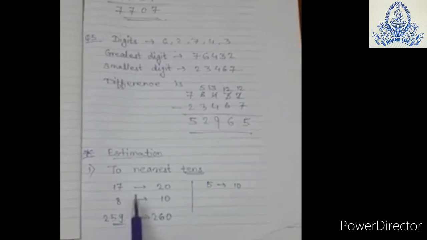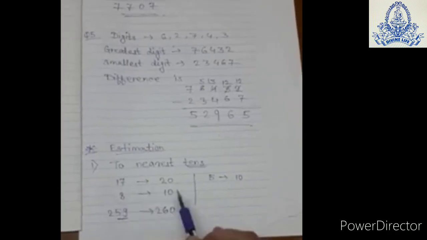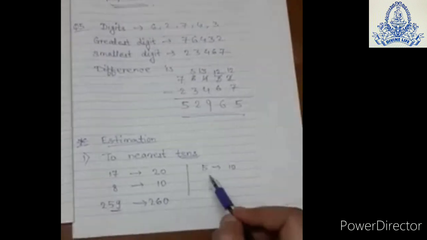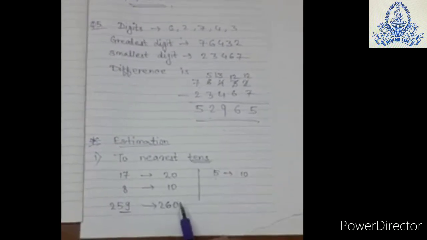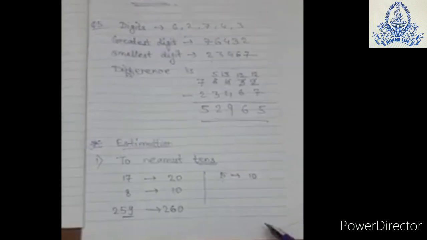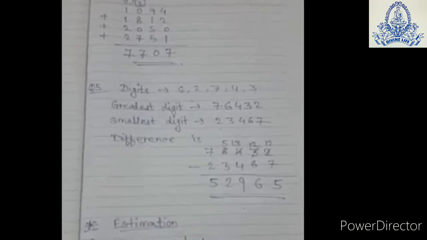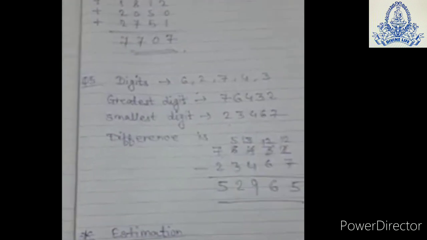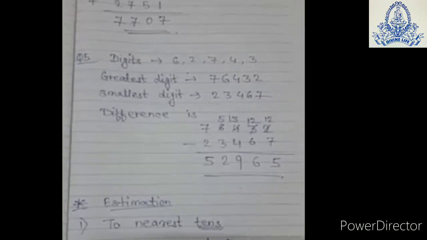Now see this 8. 8 lies between 0 and 10. But 8 is nearer to 10. So the nearest tens of 8 is 10. Now see this 5. 5 is equidistant from 0 and from 10. So what will be the nearest tens? What will be the nearest tens of 5? It will be 10.